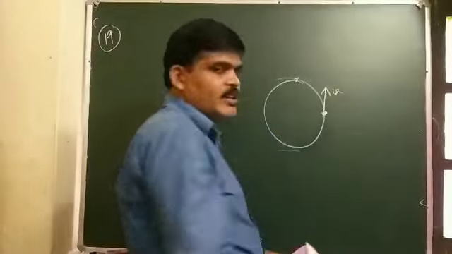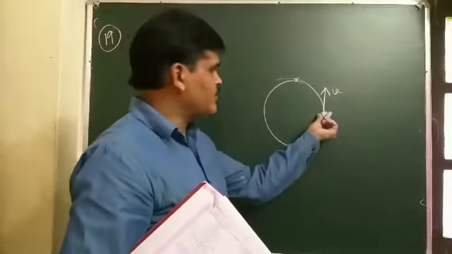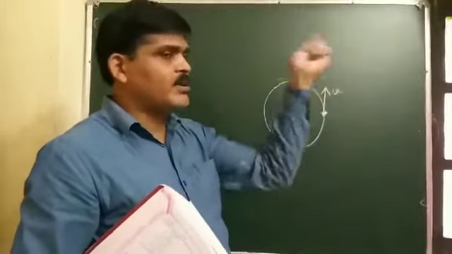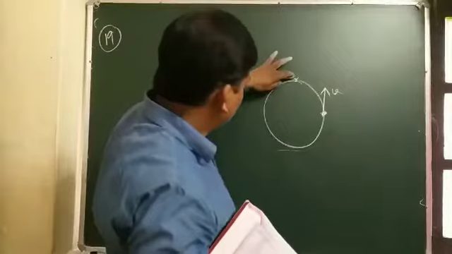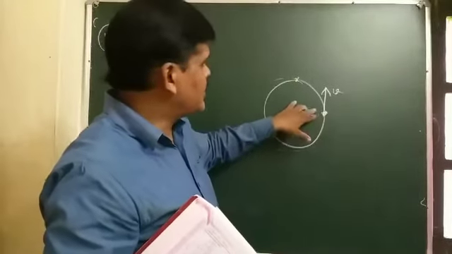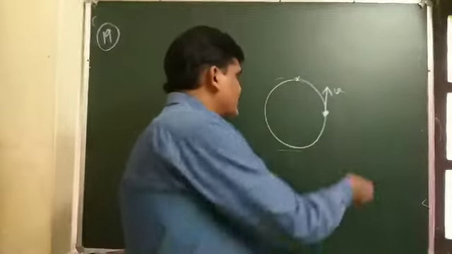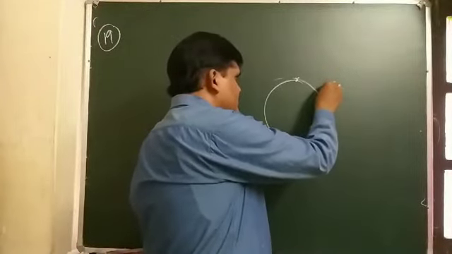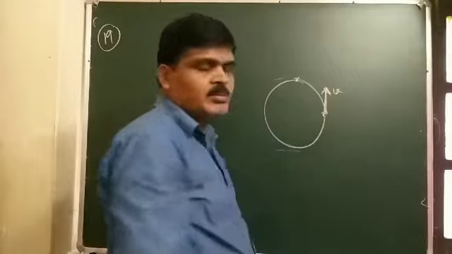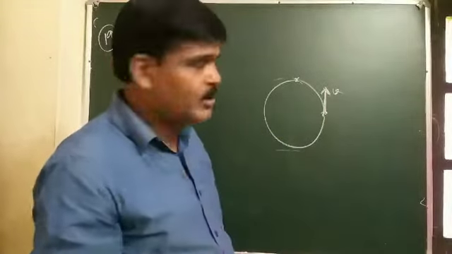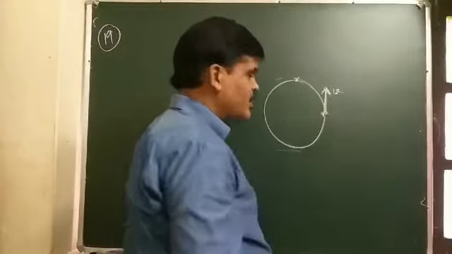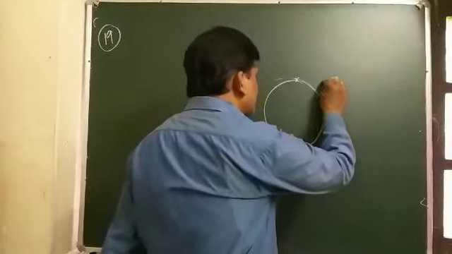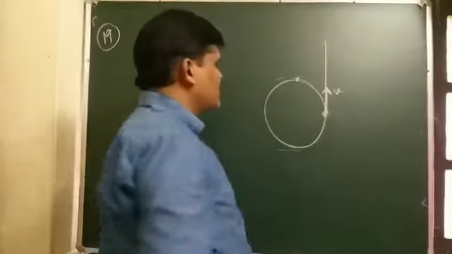True. And student, suppose that particle is released. If you are rotating a stone through a string, and at any point you draw a tangent on the circular path, which gives the direction of the velocity of the stone, and if we cut the string or release the particle, the particle moves along the direction of the tangent to the path.